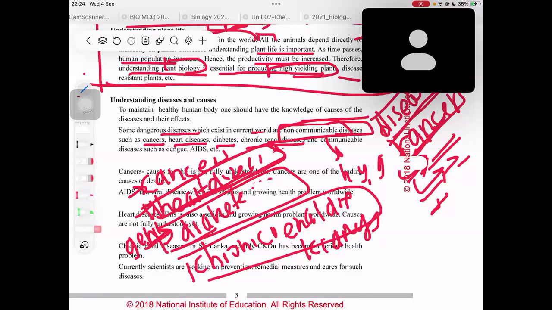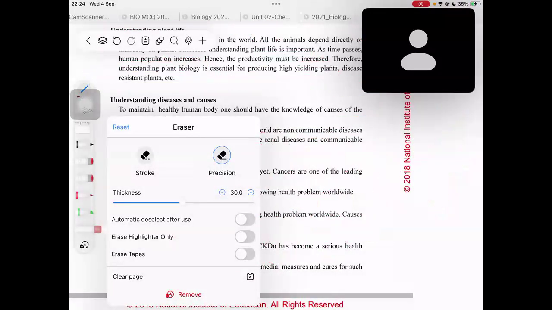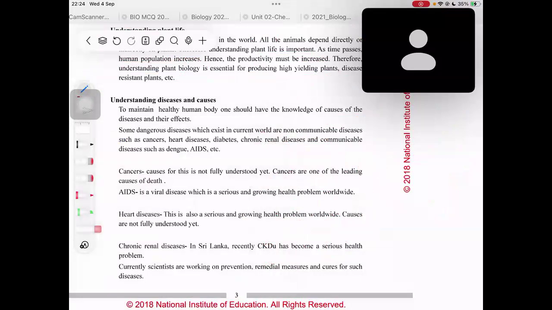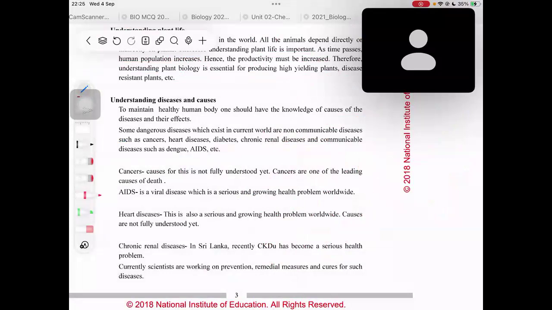So you will learn about these in detail under each of the topics, the heart diseases, the kidney, and the CKDU diseases as well, right? CKDU means chronic kidney disease of unknown etiology. Unknown etiology means the cause is not yet found.